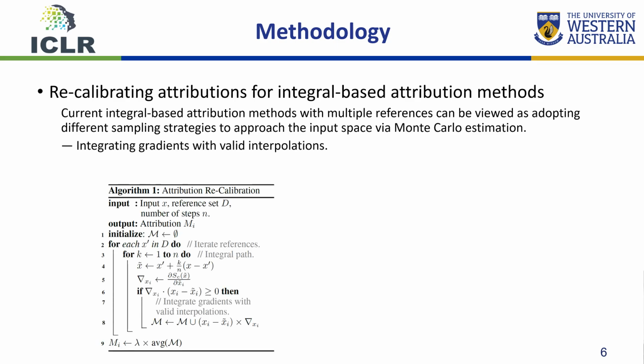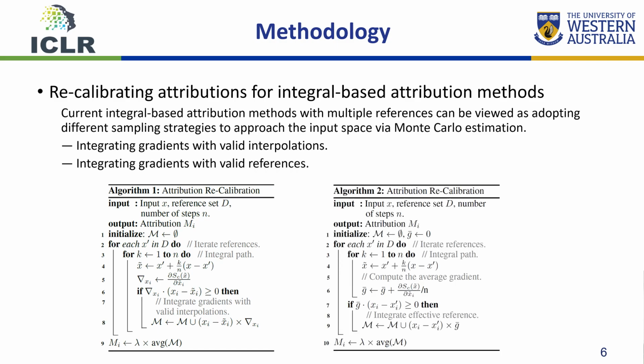In addition to valid interpolations, we also propose an efficient approach to recalibrating attributions with valid references. It is important to note that current attribution methods with invalid interpolation points will lead to subnormal attributions.